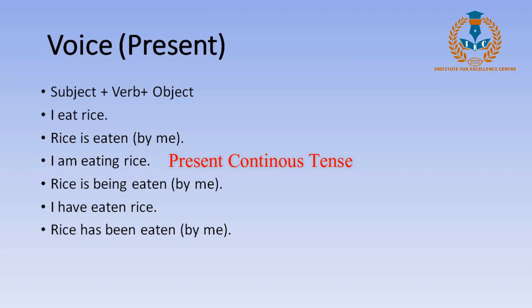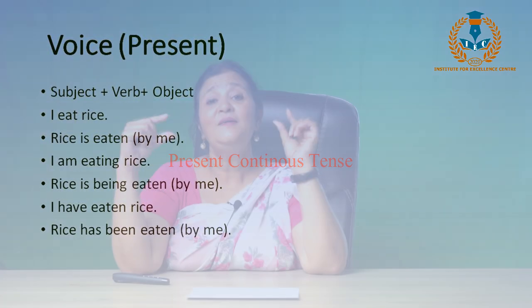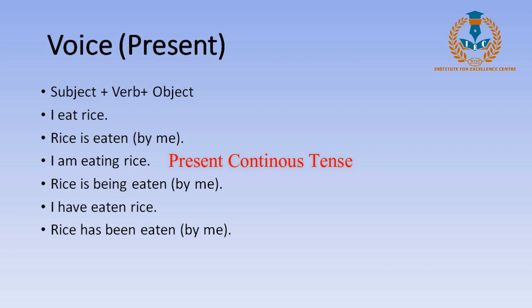"Is" is there, "ing" is there, and in order to keep the main verb in the past participle, we used "eaten," as it should be. It is always the third form in the passive voice. So "rice is being eaten" implies that this sentence is in the present continuous tense.